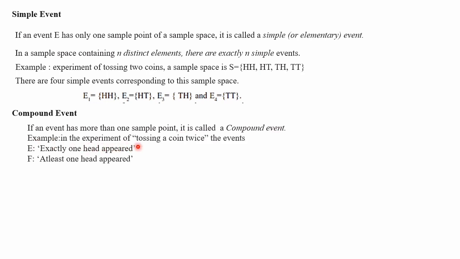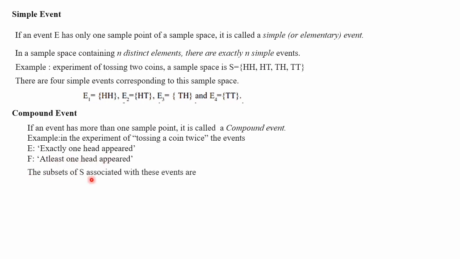Let's take an example. While tossing a coin twice, just defining the events: E, exactly one head appeared. F means at least one head appeared. E means there will be only one head. Exactly one head means it should not be more than one and it should not be less than one. F means at least one head appeared. At least in the sense minimum one head, so more than one also is possible. Minimum one head should be there, so more than one is also not a problem.